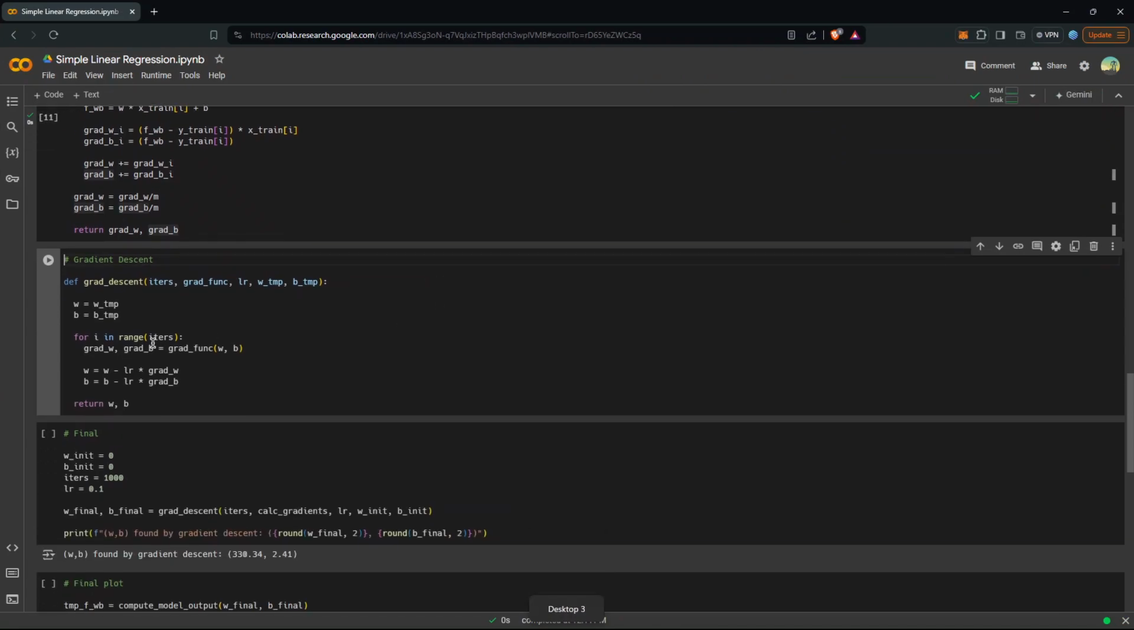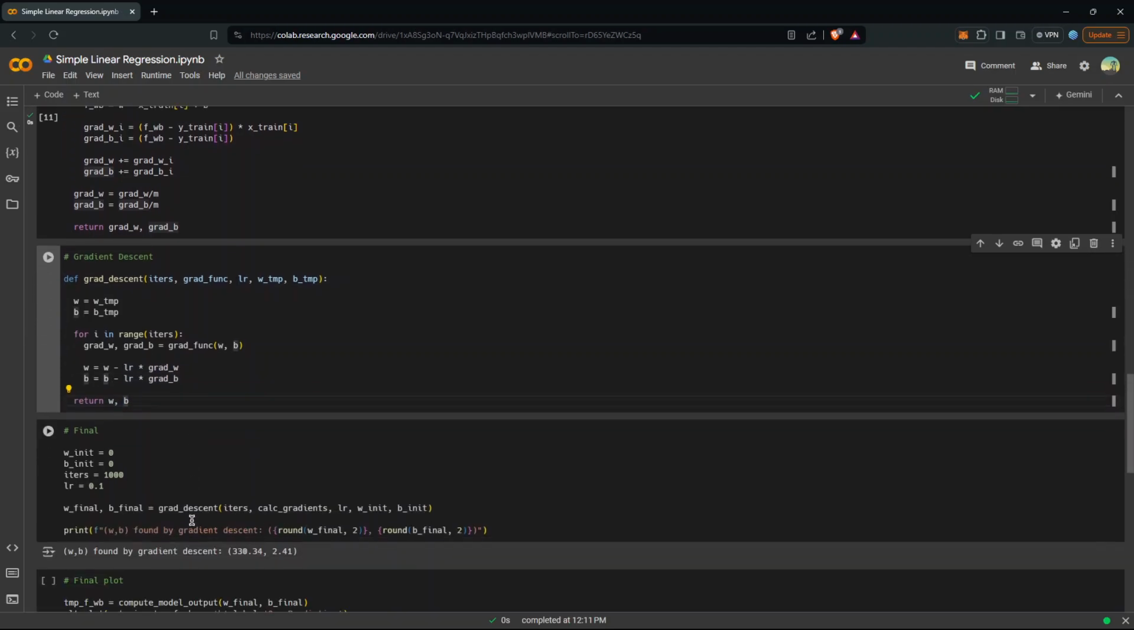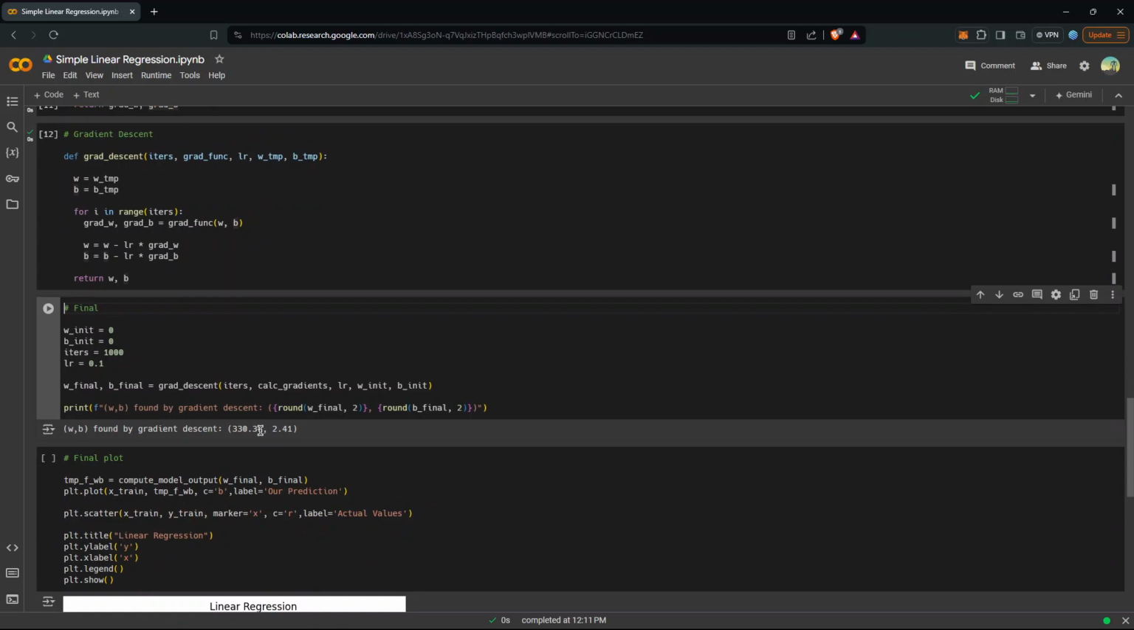Now we just do run gradient descent. We have the number of iterations we need to run it for, the gradient function, the learning rate, the weights, and the bias. The weights and the bias are just from the function. Then we run it for the number of iterations. We get these gradients, multiply them by the learning rate, and subtract them from w and b, and then we return it. So let's run this and find out our w and b.